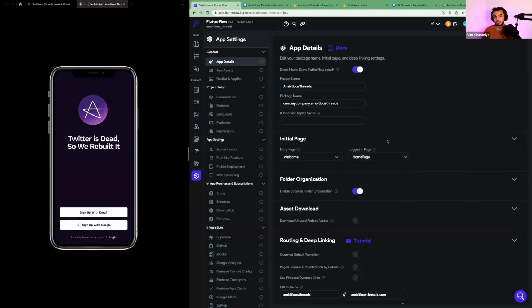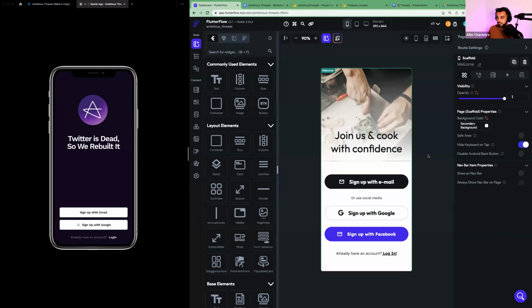So now what we've done is we said, hey, brand new user, when you're brand new, go to welcome. And when you're logged in and we know you, go to home. Okay. And notice at the top right now, all my bugs are gone. So we've officially leveled out our project. And it's important that every time you work with FlutterFlow, you try to keep your project leveled out. Otherwise, you just won't know where to start. Okay, so we've successfully created that page.